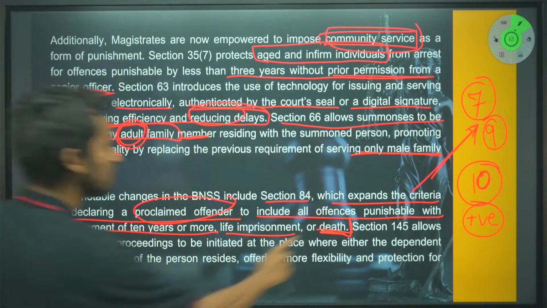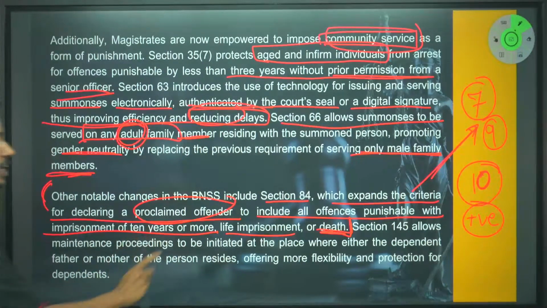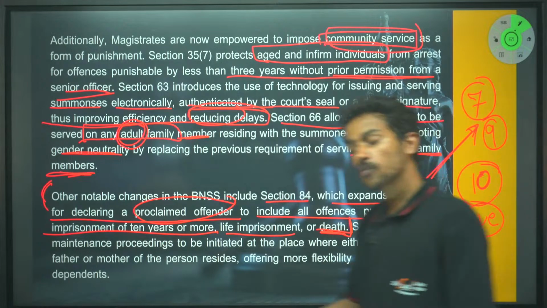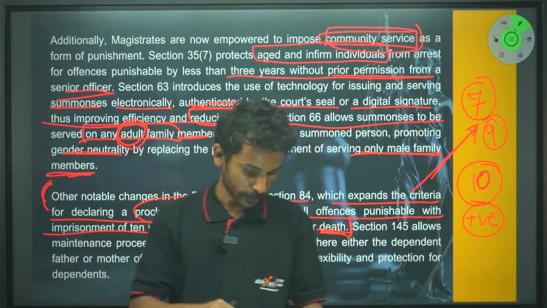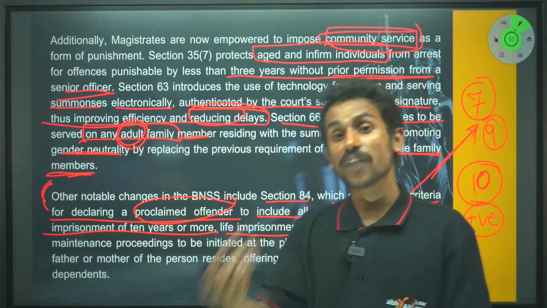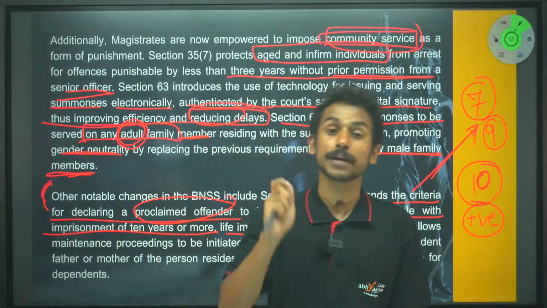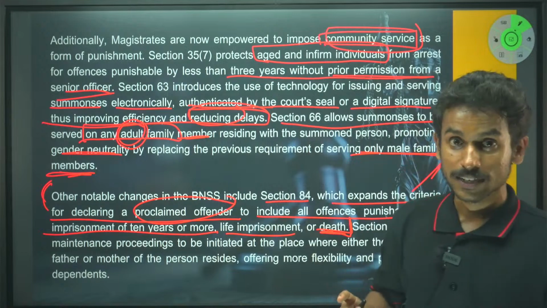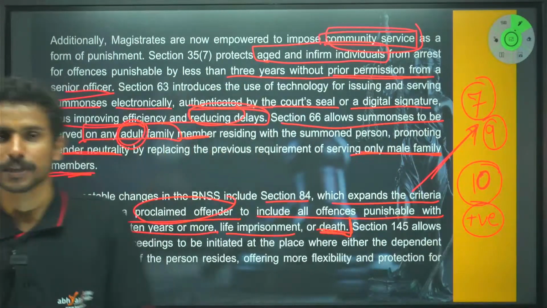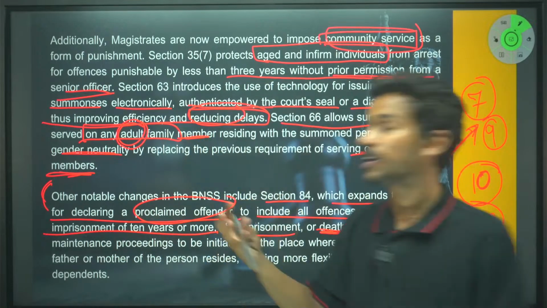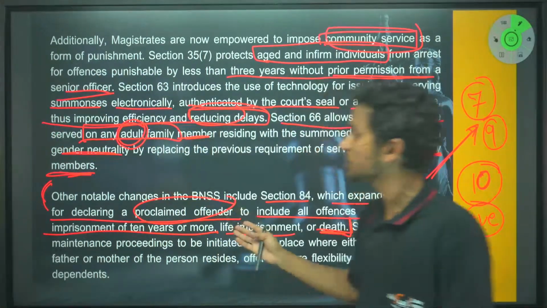Now, section 145 allows maintenance proceedings to be initiated at a place where either the dependent father or mother of the person resides, offering more flexibility and protection for dependents. This is something that you should take note of. CrPC is the law which provides for maintenance. We have been reading maintenance a lot, right? It's not only husband and wife; the parents can also claim maintenance from their son or daughter if they have been enriched by the parents. The provision for maintenance was available under CrPC earlier, and now it's available under BNSS.